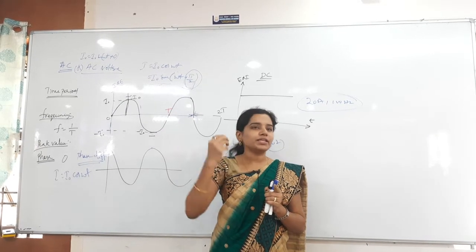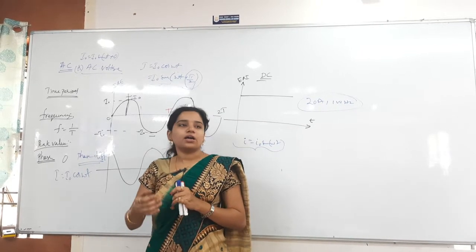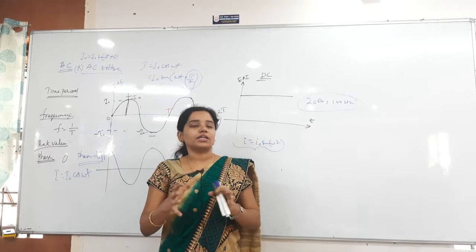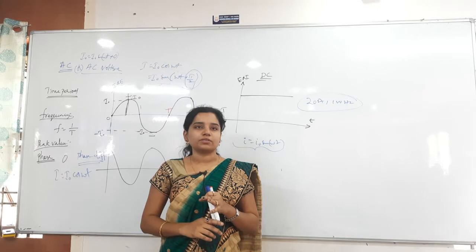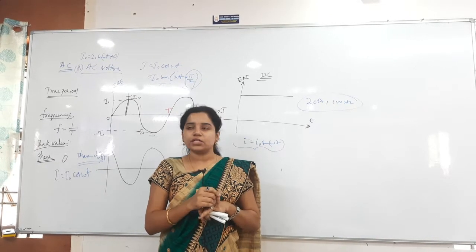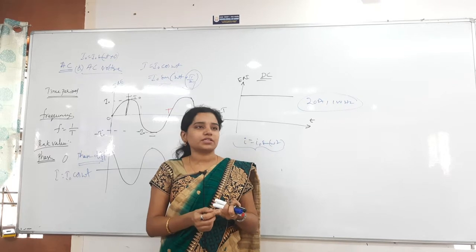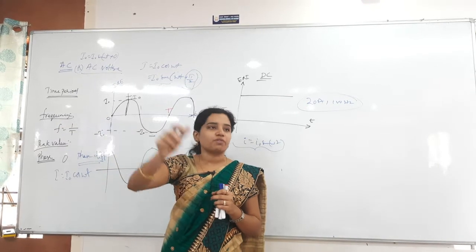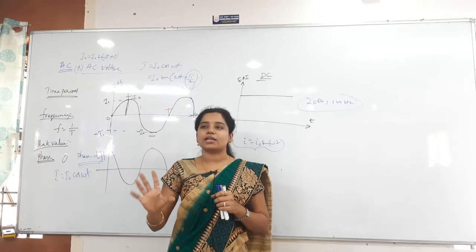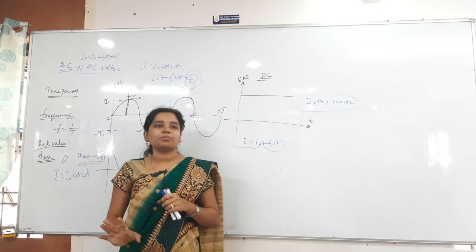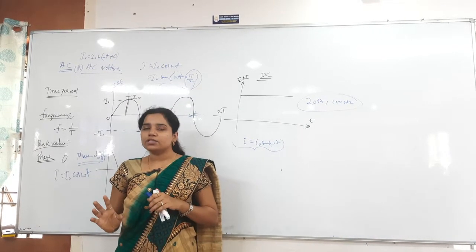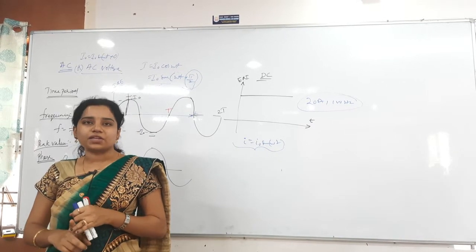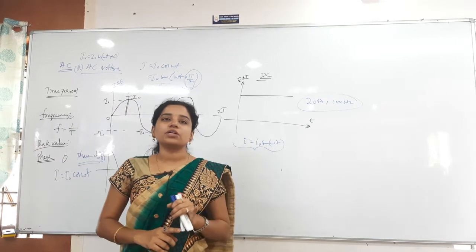All the measurements of alternating AC current or AC voltage, all the devices will measure only the RMS value. It will not give any peak value, or even instantaneous values. So whenever they say that so and so device is measuring so and so value, they have given only the RMS value. You have to remember this for the problems, very important, the most confusing thing. Now we will discuss the RMS value and the average value. The average value belongs to only half cycle.